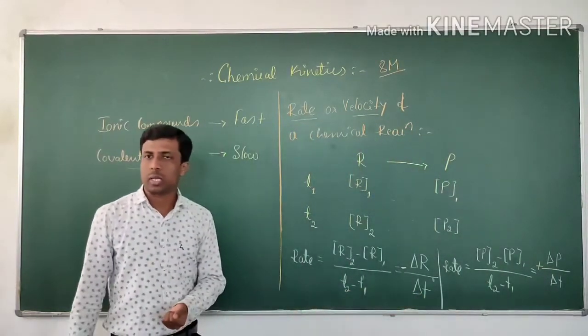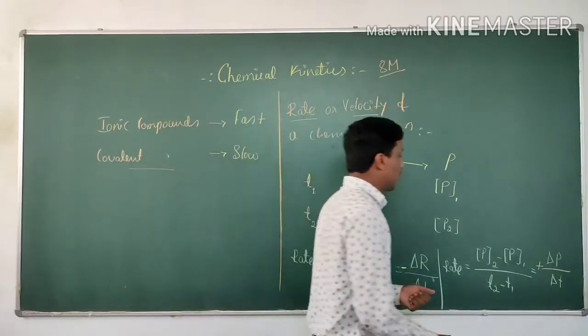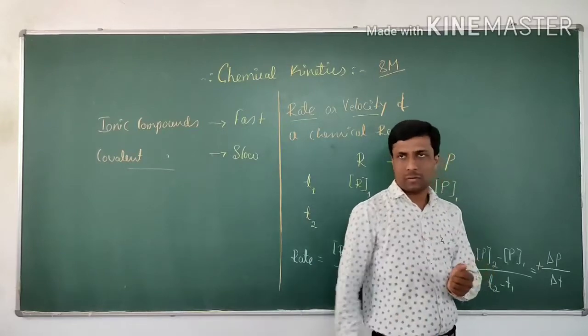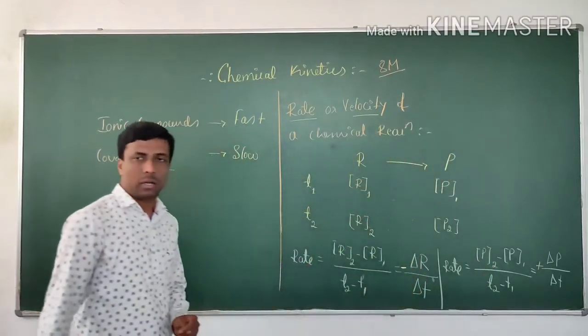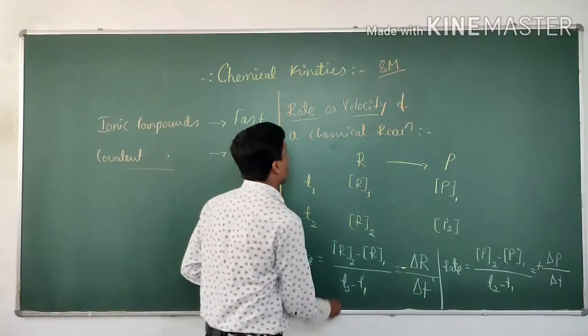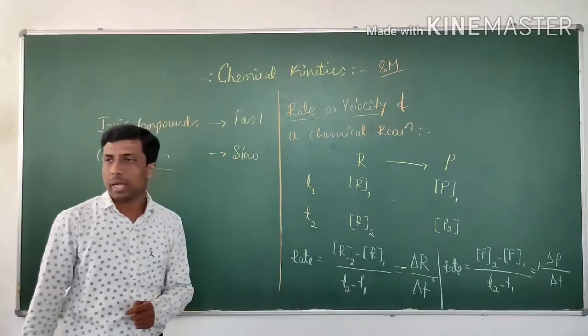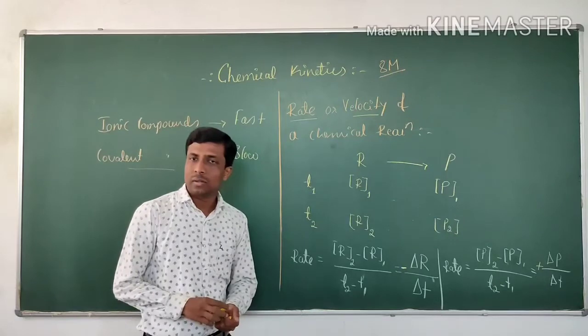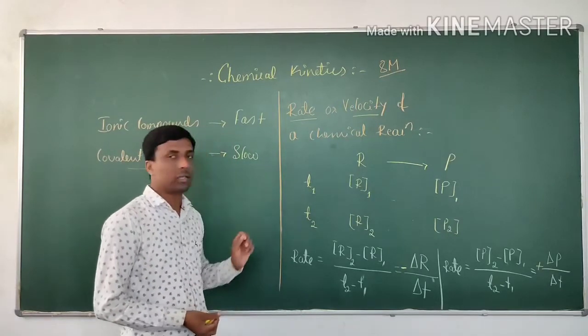Why do you get the positive sign? Because the product concentration increases as time passes during the reaction process. Okay? Increase again. This is what? The formula to calculate the rate or velocity of a chemical reaction. Okay? And the definition is what you need. The definition is, what is the rate again.